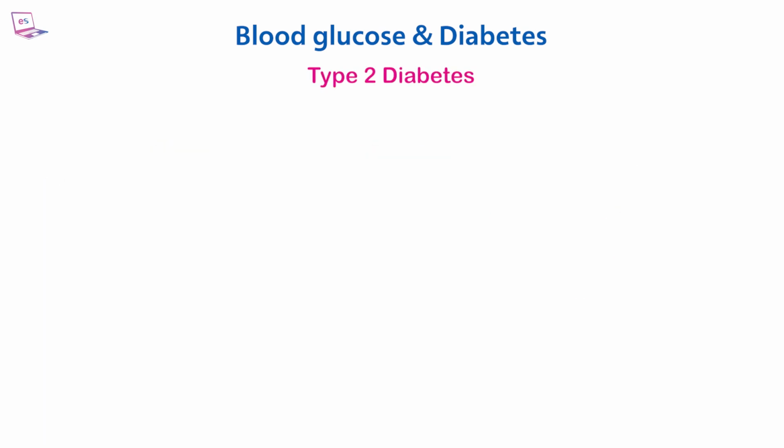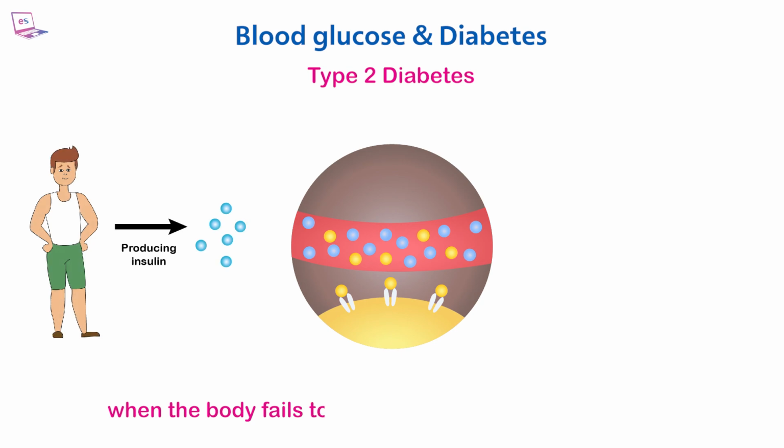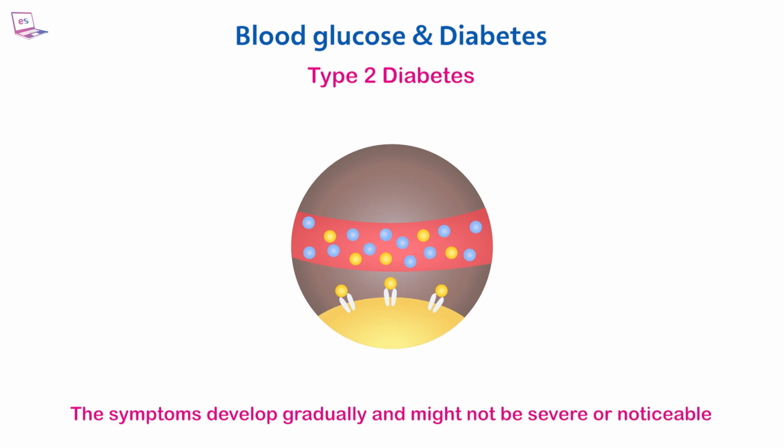Type 2 diabetes. Type 2 diabetes occurs when the body fails to respond to the insulin it produces. The body's cells become resistant to insulin produced by the pancreas, which is more common in older individuals. The symptoms develop gradually and might not be severe or noticeable.